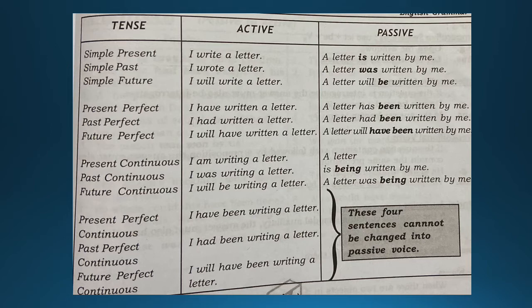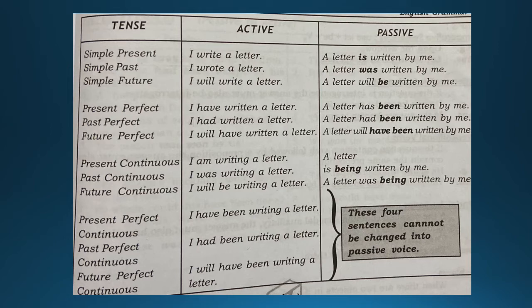What is the active? I write a letter. Now here, I will become what? I will become me. Okay, now active is I write a letter, passive is a letter is written by me.